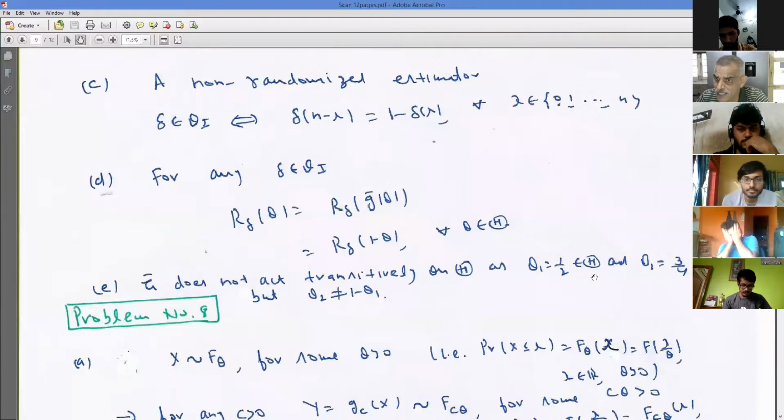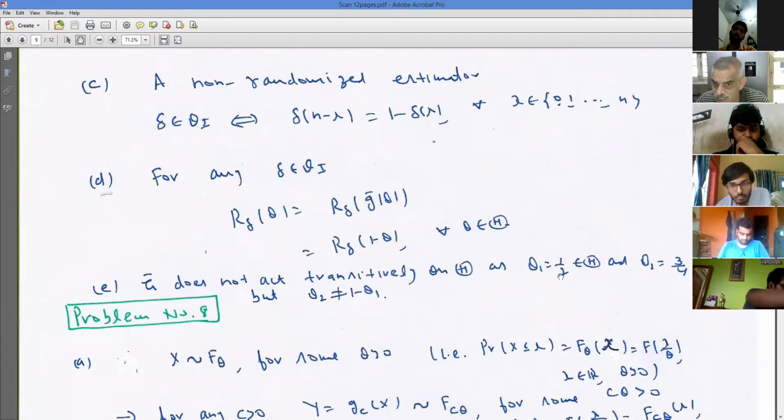Since my parameter space is the whole of 0, 1, I can always choose two points such that they are neither the same nor related by 1 minus. So they are not connected through any G bar. There is no G bar such that theta 1 is the same as G bar of theta 2. So they do not act transitively.